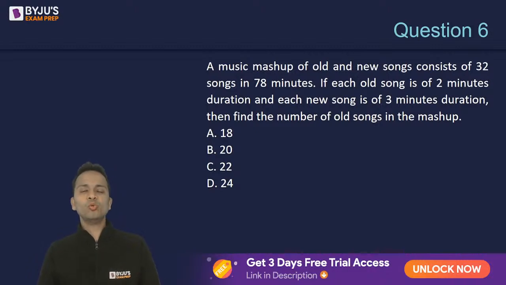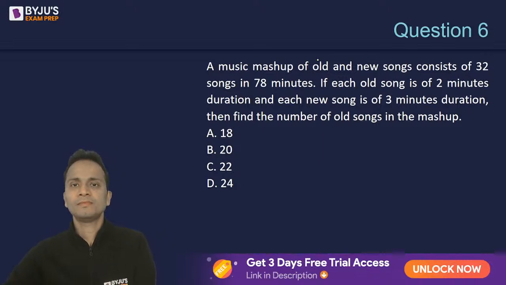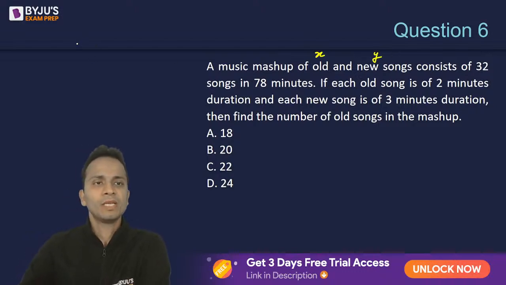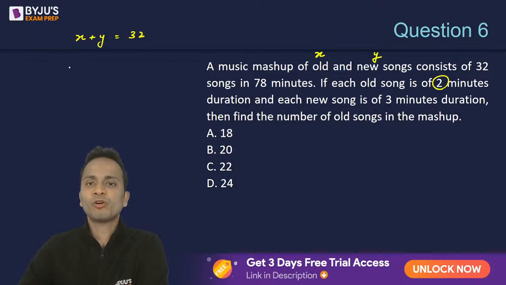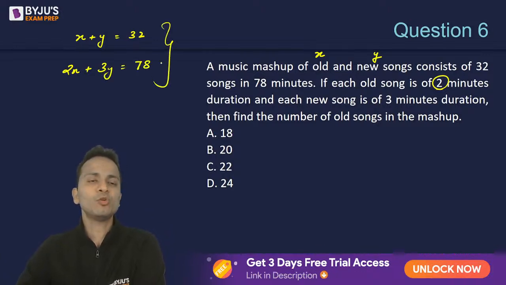So just quickly make two equations, solve them, and get the value of number of old songs as well as number of new songs. So you can start by assuming the number of old songs as x and the number of new songs as y. So the first equation will be x plus y. The total number of songs is 32. Okay. Now duration of each old song is 2 minutes. So total duration for old songs will be 2x, and the total duration for new songs will be 3y, and that is given as 78. Now you have two equations, you can simplify them and get the values of x and y.